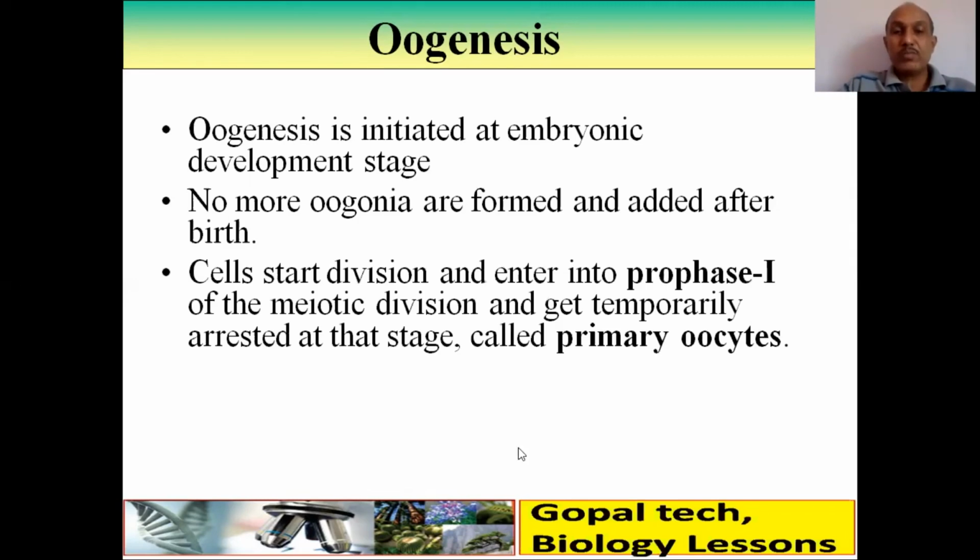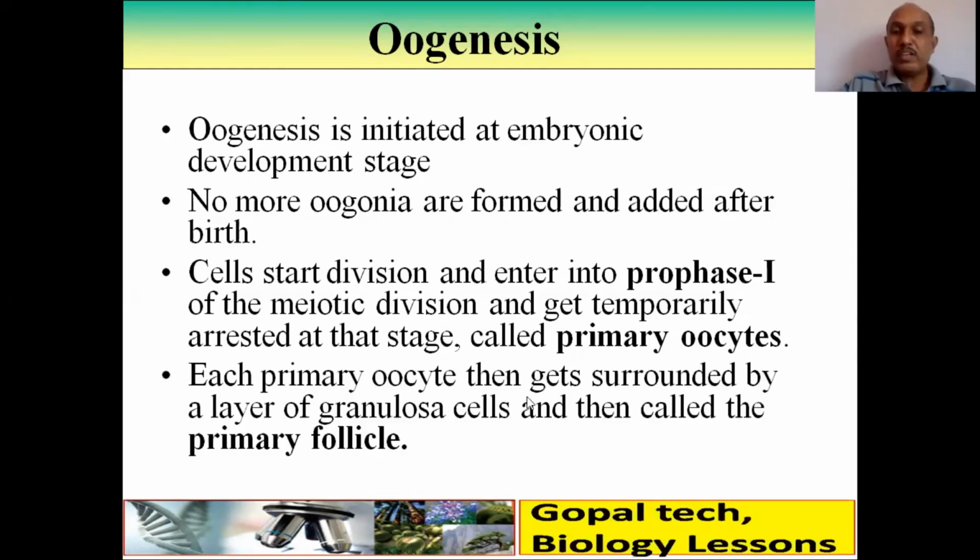Cells start division and enter into prophase 1 of the meiotic division and get temporarily arrested at the stage that is called primary oocyte. From birth till puberty they remain in this same stage, primary oocyte. Each primary oocyte then gets surrounded by a layer of granulosa cells, and then they are called primary follicle. Primary oocyte is present in the primary follicle.